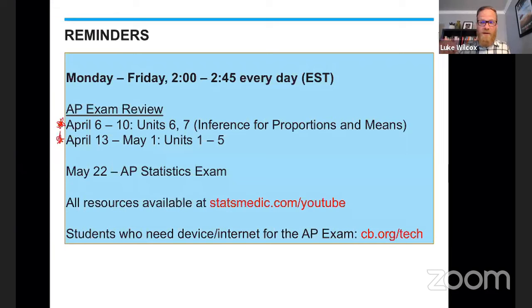After we finish units 6 and 7 this week, then starting next week, we are going to go way back to the very beginning of the course and go in order, units 1 through 5. We actually have 3 weeks to get through all of that. So by the time we are done on May 1st, we will have taken you through all of the content that will be covered on the 2020 AP Statistics exam, which we now know is going to be on May 22nd. That is your AP Statistics exam.